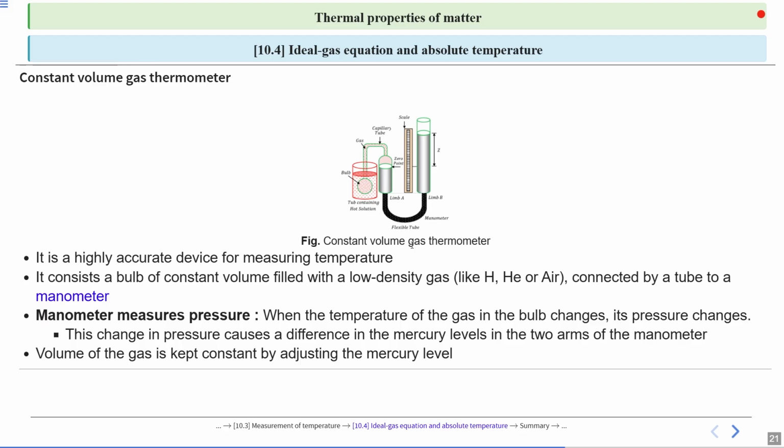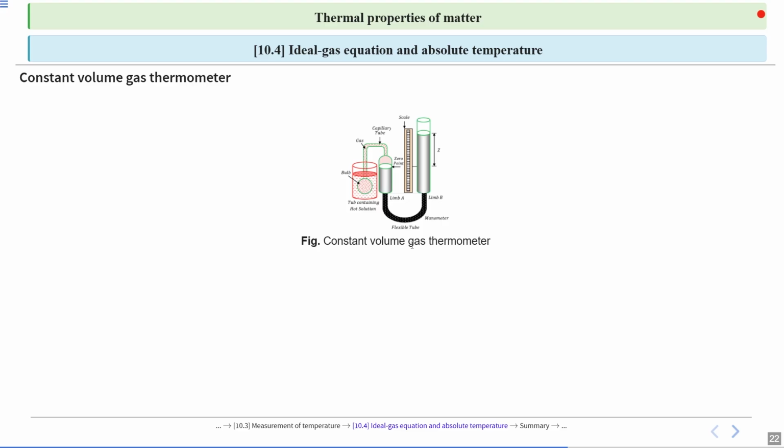It is just a measuring device to measure accurate temperature. The difference in the mercury levels gives the pressure of the gas. So by calculating the difference in mercury levels, we get the pressure of the gas.